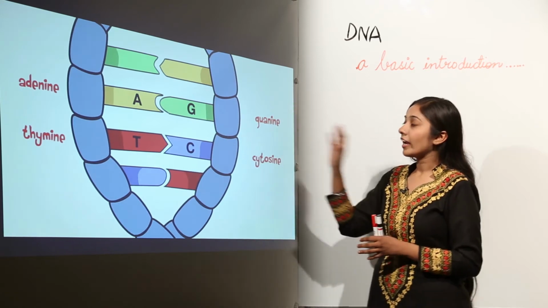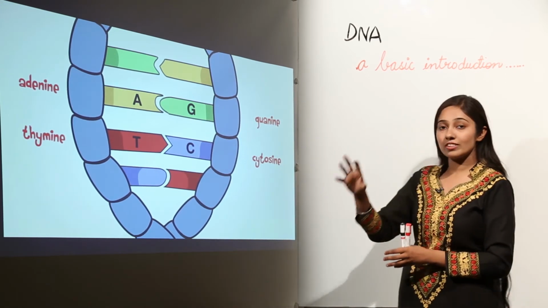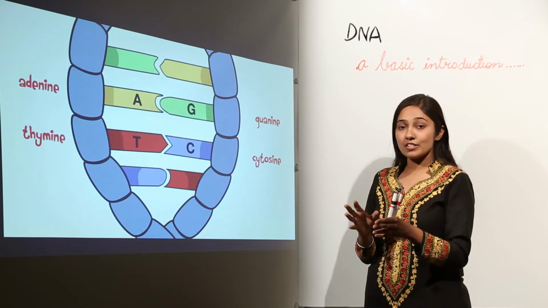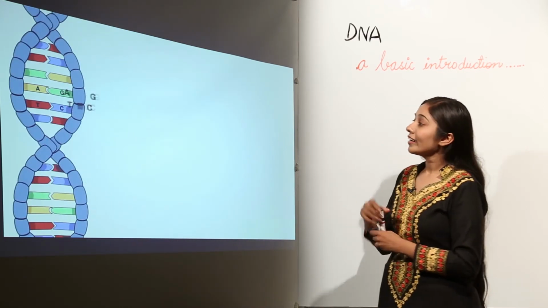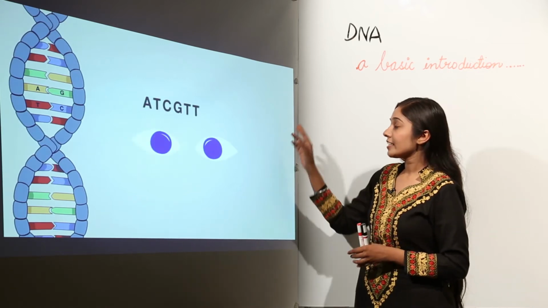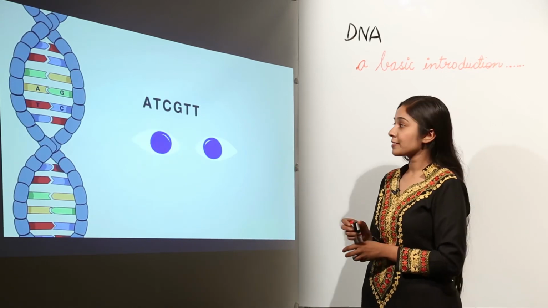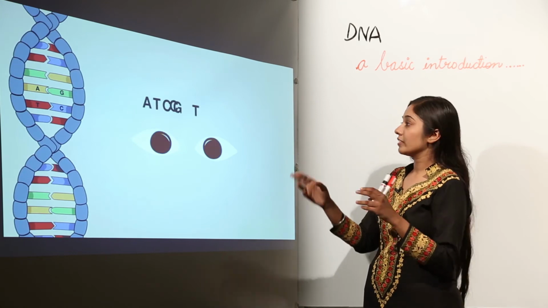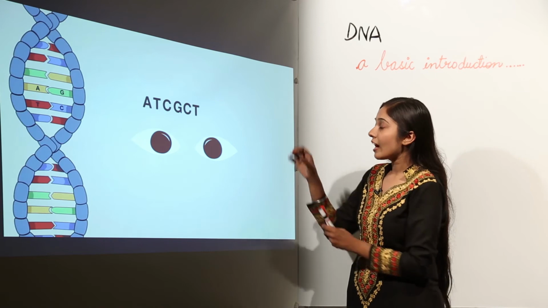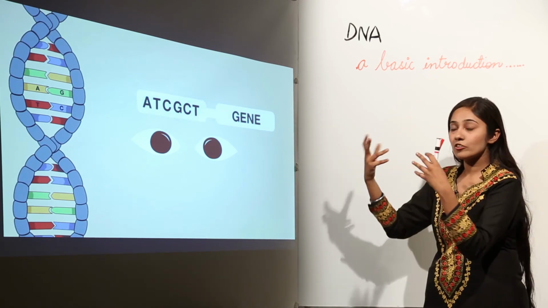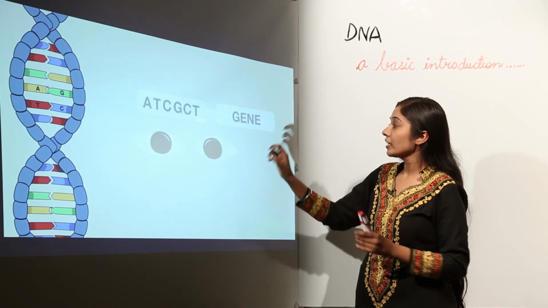So remember, we have 4 nitrogenous bases, and the arrangement of these nitrogenous bases determines what is going to be the characteristic trait in the organism. So for example, if we have ATCGTT, it is for blue eyes. And we have another sequence, ATCGCT, which encodes for brown eyes. So this is how this genetic code encodes for certain traits, and this segment of genetic information is in the form of genes.